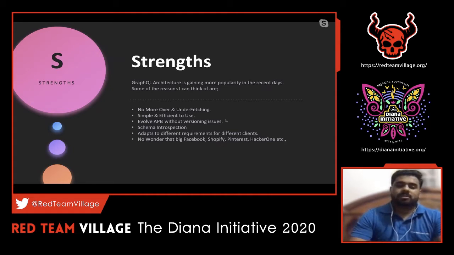And schema introspection. So schema introspection is again one interesting topic. The SDL comes into play majorly here. So we can use introspection with that particular schema to pull out certain information which we require. So we can actually interact with that particular schema. Let's move on with the next one. So it adapts to different requirements for different clients like Facebook, Shopify, Pinterest, HackerOne. All these companies are using GraphQL technology. The main reason behind that is that it is pretty simple, and it has a lot of features and functionality which is far better than REST APIs.